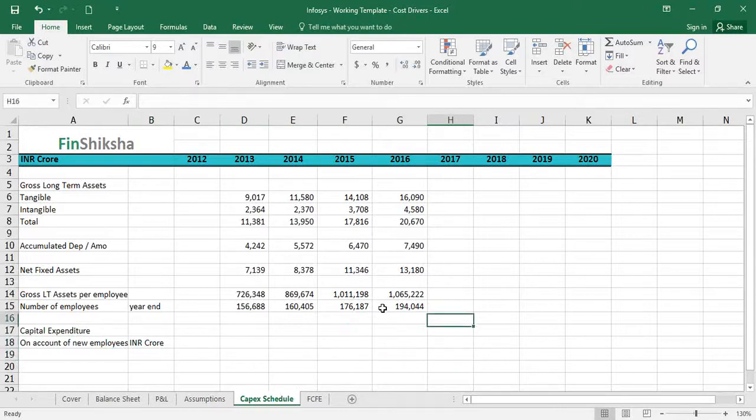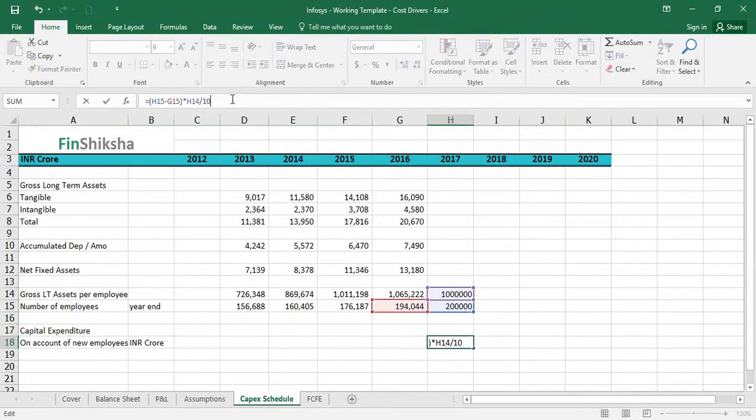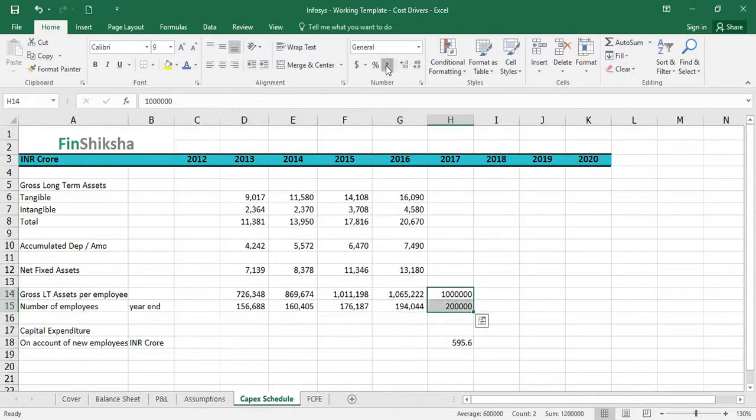So how do I find the new employees? Let's say the next year number of employees is 2 lakh. So the new employees would be 2 lakh minus the existing employees, multiplied by whatever capex per employee I assume, right? So if I assume this number to be 10 lakhs, I put that here. But this, remember, is in rupees and I have to convert it to crore. So I divide by 10 raised to 7.